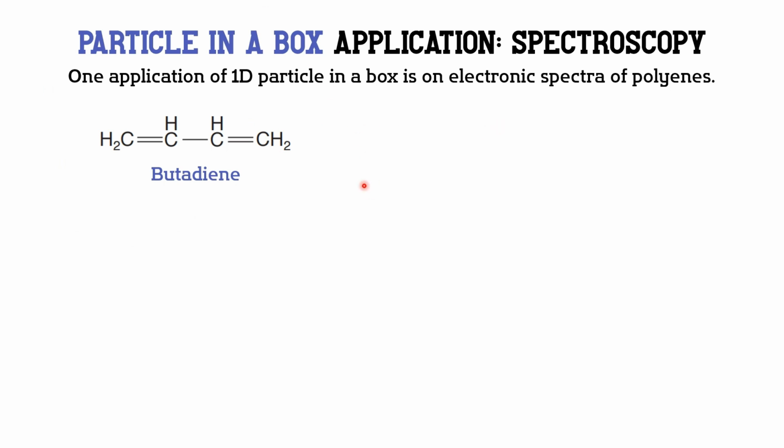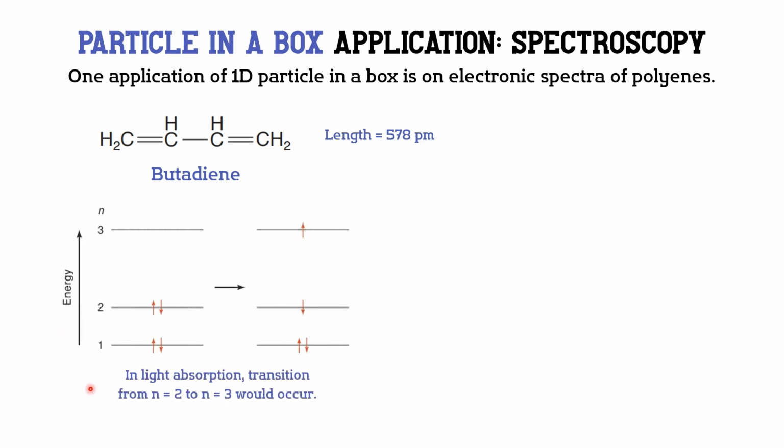We can calculate that by using its bond lengths, and it turns out to be 578 picometers. Second, we need to know the number of electrons that goes into this. Butadiene has 4 pi electrons, which occupy the 2 lowest energy pi orbitals in the ground state. In terms of n, we would expect that an electronic transition from 2 to 3 would occur. If we can calculate the energy difference between the two, we can compare that to the actual value of photons that will be absorbed by butadiene.